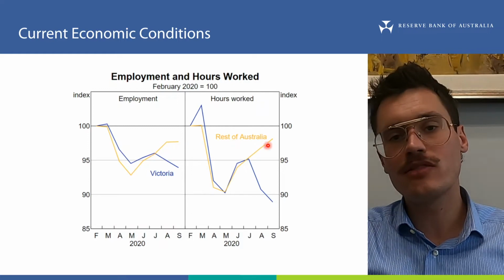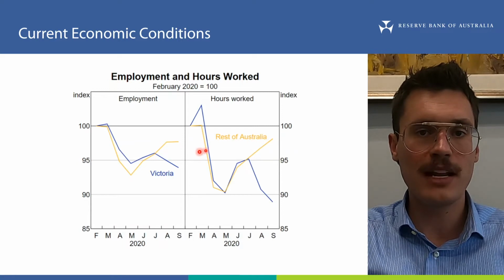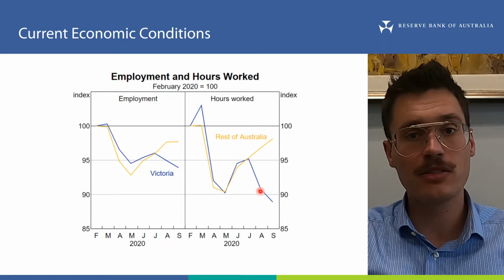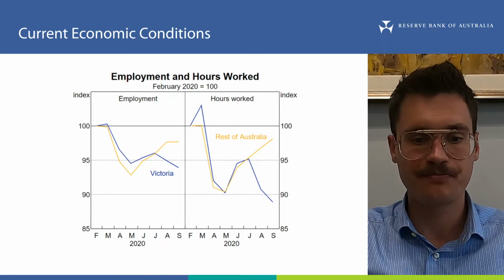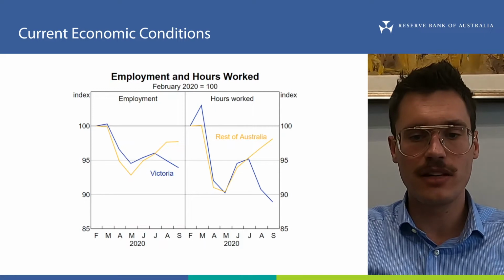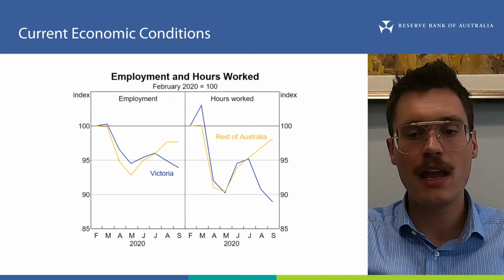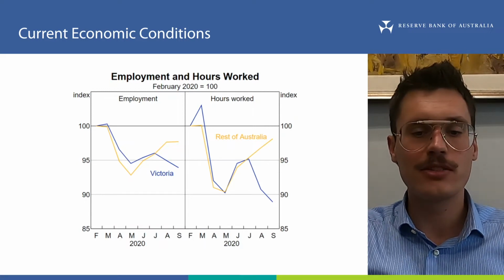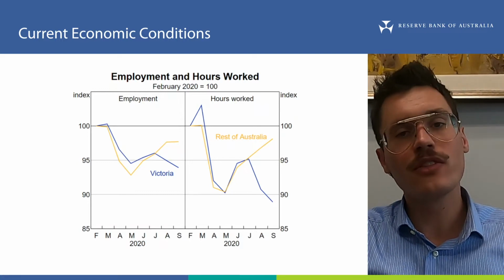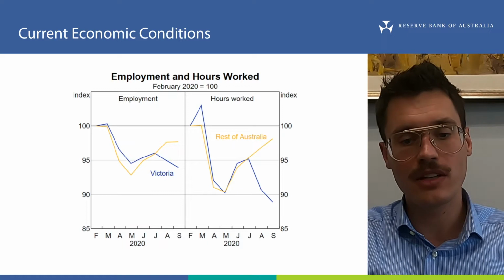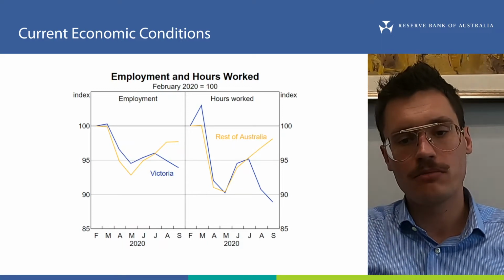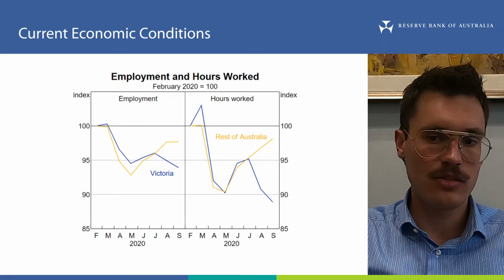This is especially so in Victoria, where employment and hours worked fell substantially from July to September because of the renewed lockdown in Melbourne. So of the 870,000 losses in employment between March and May, about half have since been recovered. It's a similar story with total hours worked, though all of the recovery has been driven outside of Victoria. In addition, many people still have a job, but are not working as many hours as usual.